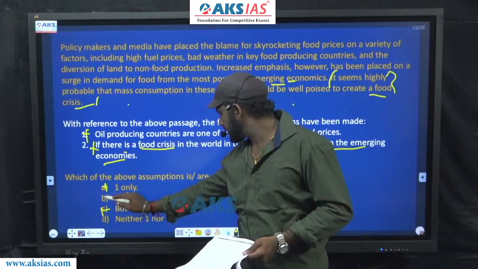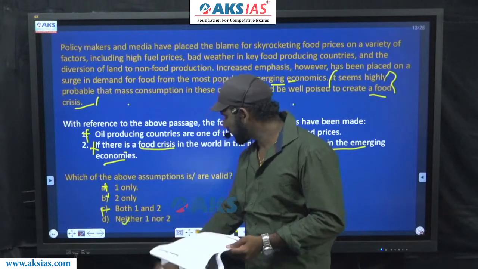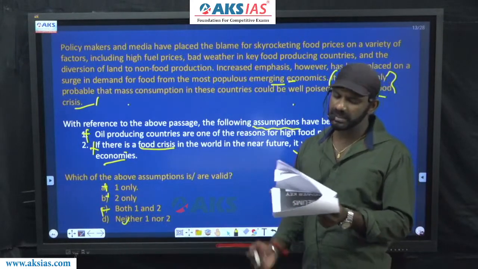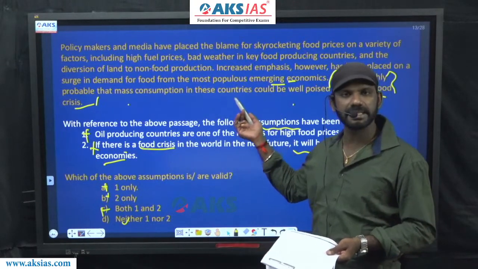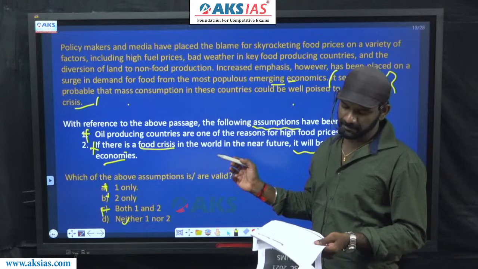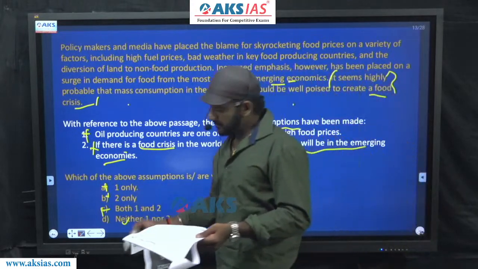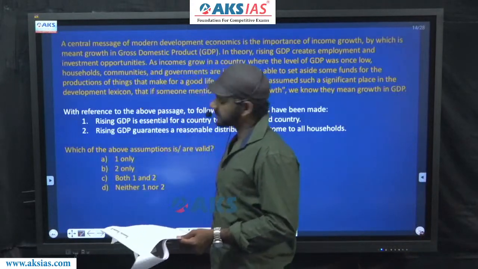C is eliminated. B is gone. Now answer must be option D. Neither 1 nor 2. Neither of these 2 statements can be assumed from what is in the last sentence of the paragraph. Got it? The next one.